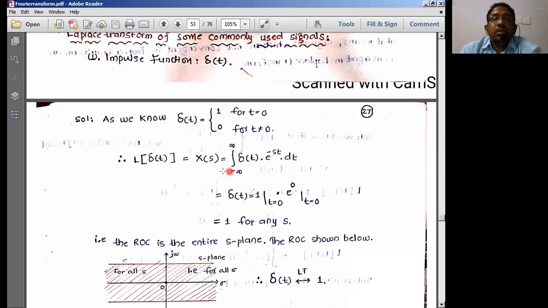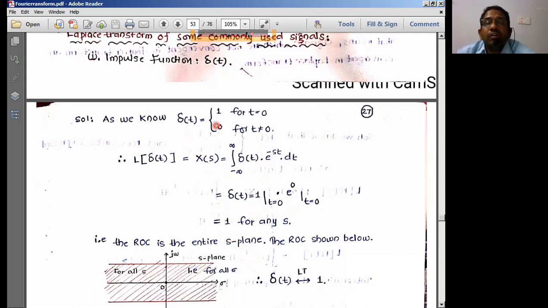Now this particular integration will give me a value 1 at t equal to 0. That's what the impulse function we have. So if you substitute t equal to 0, then e power 0 of course is equal to 1. So therefore, the Laplace transform's value is equal to 1. It is the same as the Fourier transform.